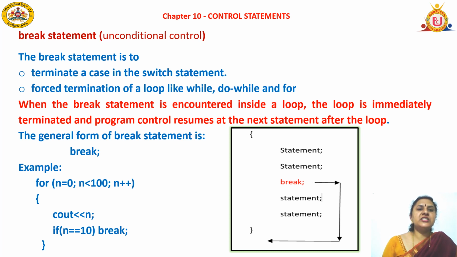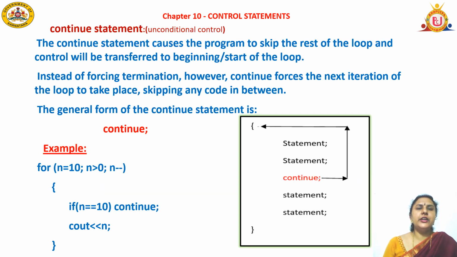If n equals 10, so when n becomes 10, break, so it will stop at 10. It will print up to n, that is up to 10, that is 1 to 10. It will break once n becomes 10, close the curly bracket. Next is the continue statement. It is also an unconditional control statement. The continue statement causes the program to skip the rest of the loop, and control will be transferred to the beginning or start of the loop.